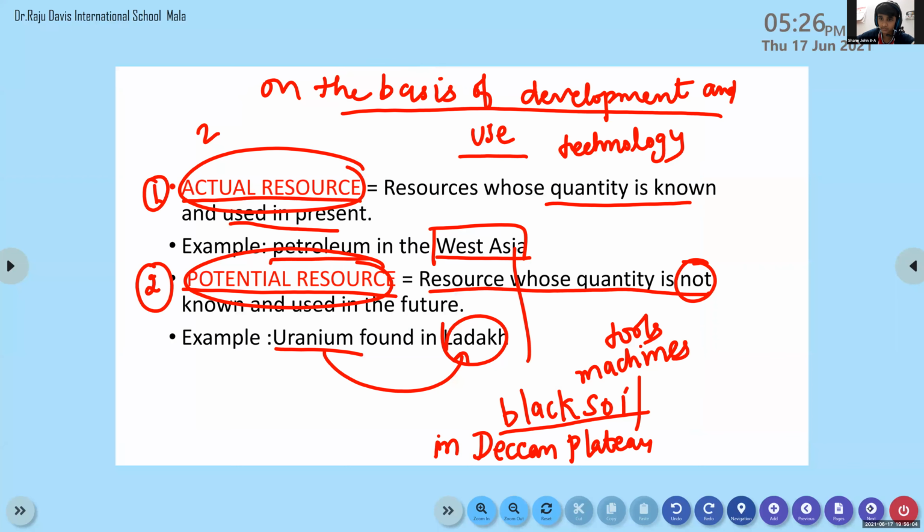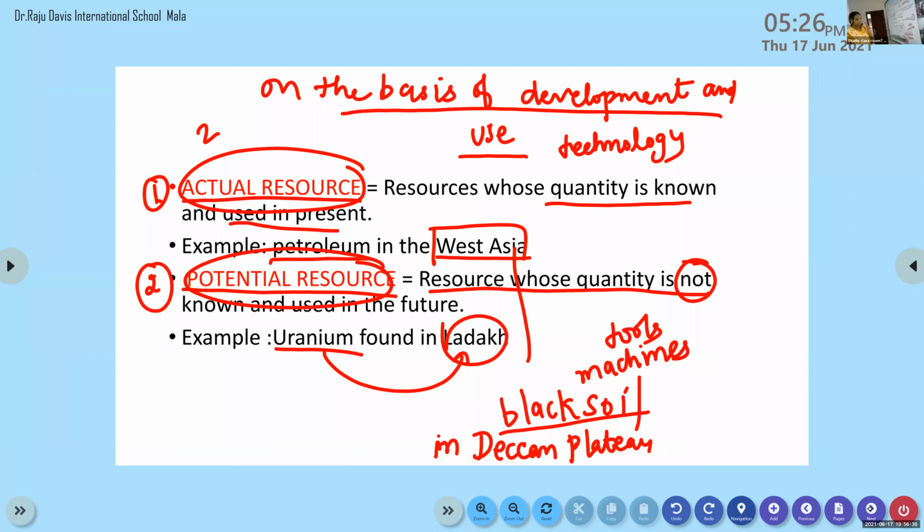Actual resources are resources whose quantity is known and which are used in the present. So we have different technology to extract or utilize these resources. Examples: petroleum in West Asia, and black soil found in the Deccan Plateau in Maharashtra.